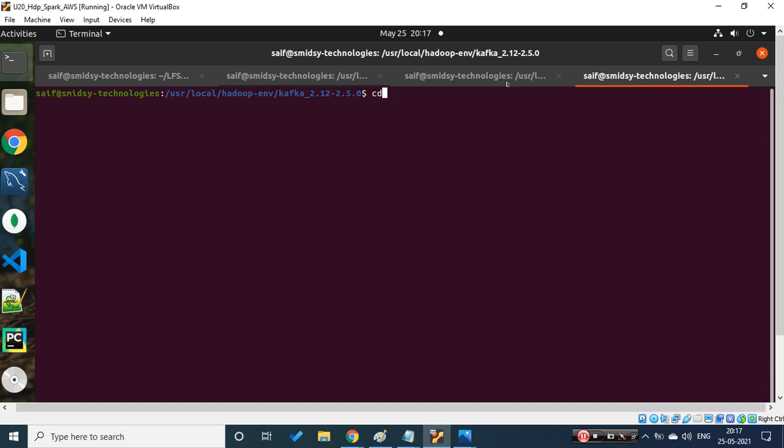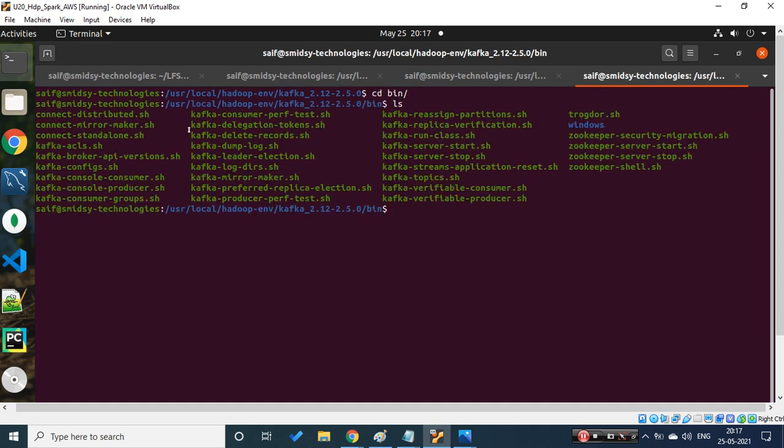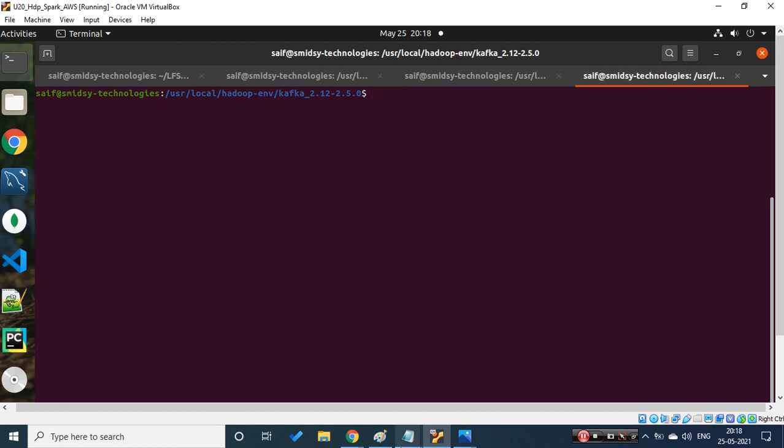Let's open a new terminal. If I go to the bin folder and do ls, there are so many shells available. If you see kafka-server.sh, I use this. Which I would be using is kafka-topics.sh for creating the topics. For the producer, I would be using the producer shell. For the consumer, I would be using the consumer shell. All these are already being used, so no need to worry about this.